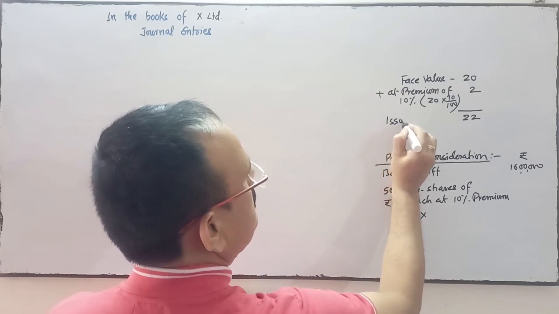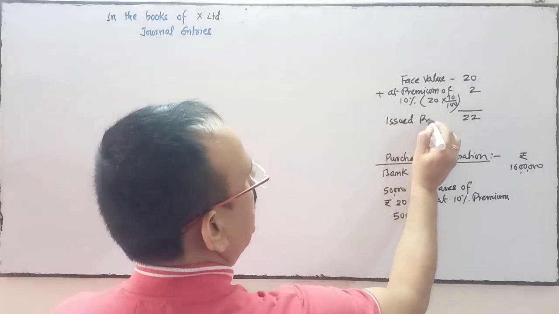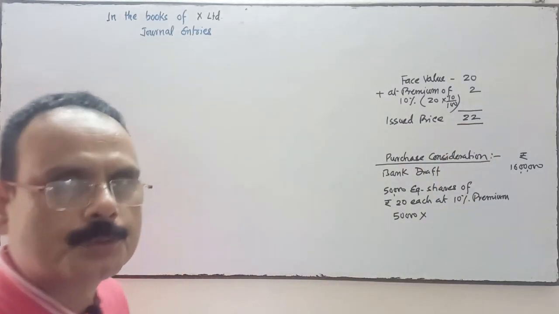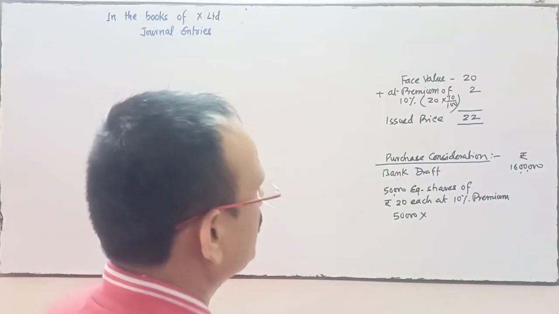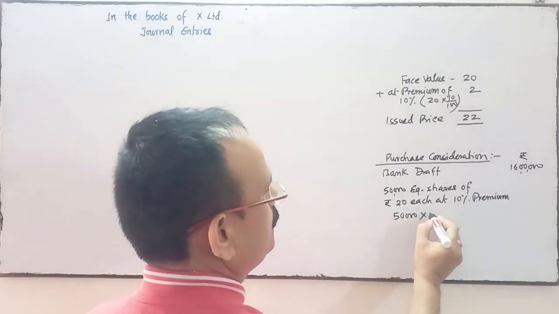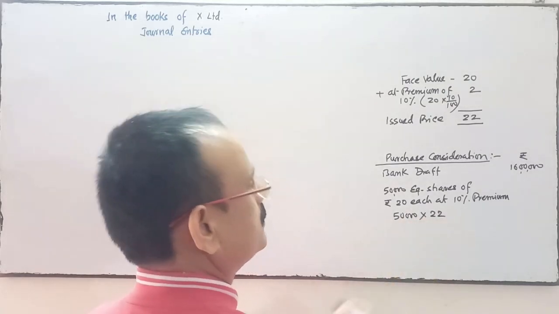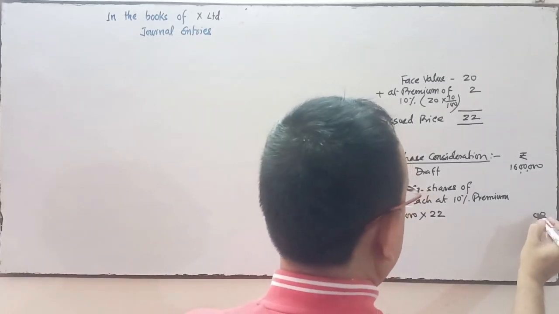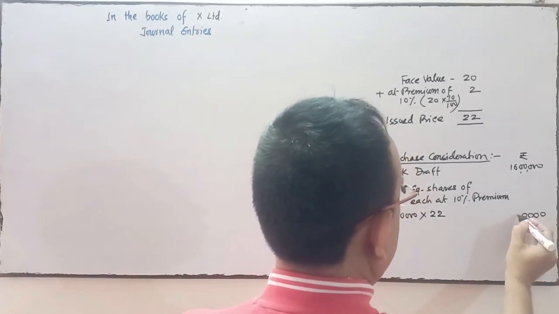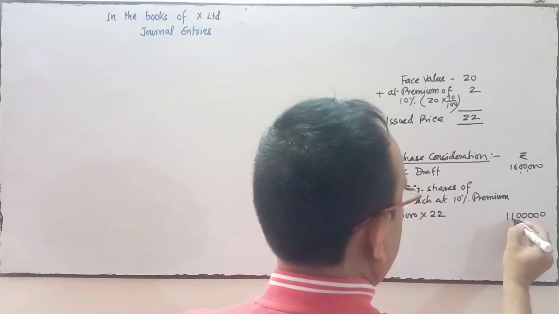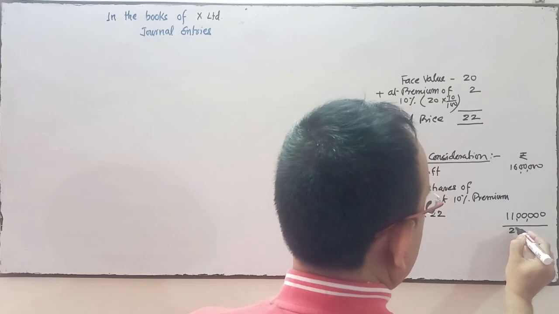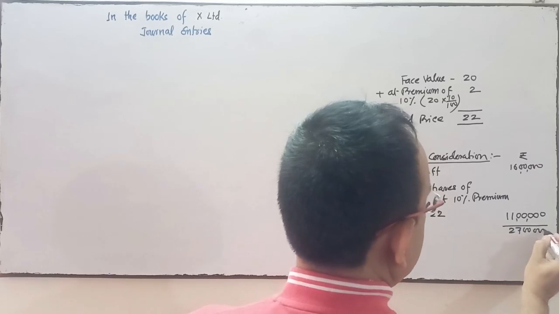Issued value is 22. So 50,000 into 22. It is 11 lakhs. Total is 27 lakhs.